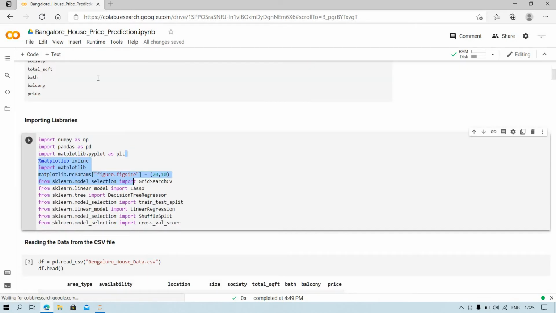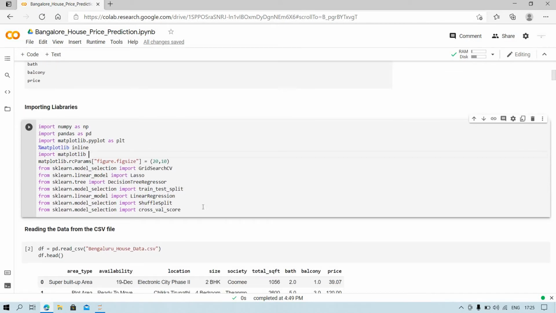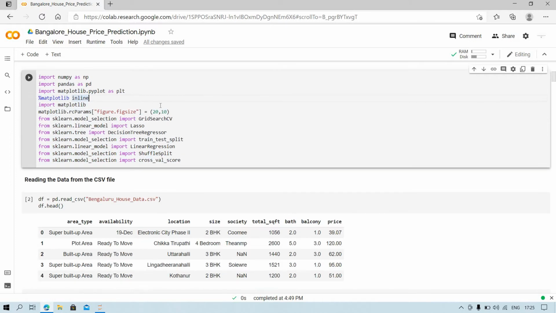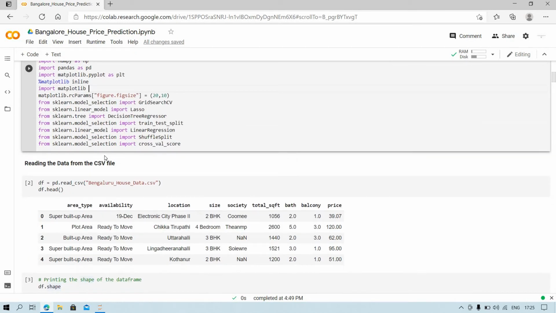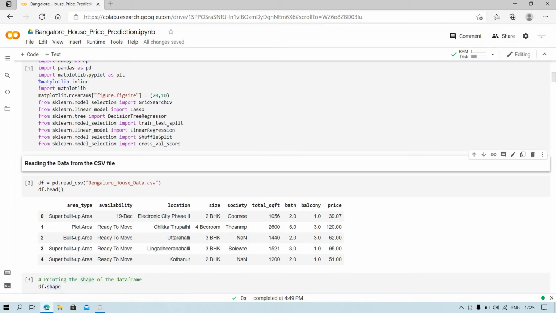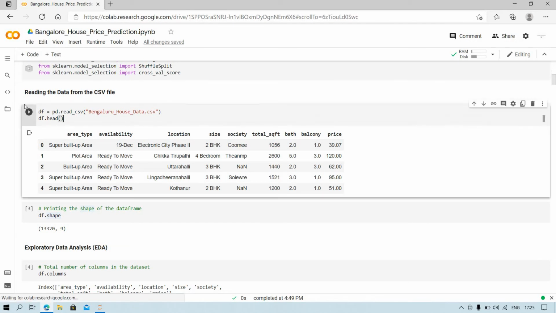Okay, so here I will import all the important libraries to build a model. After that I will read the data. The data I will download from the Kaggle website. I will give the link of the dataset in the description. Okay, here I will read the data using the pandas read underscore CSV method.